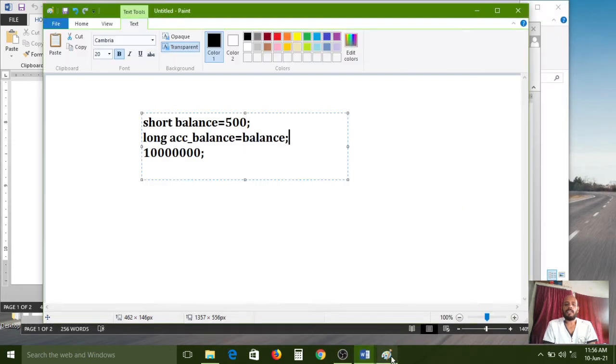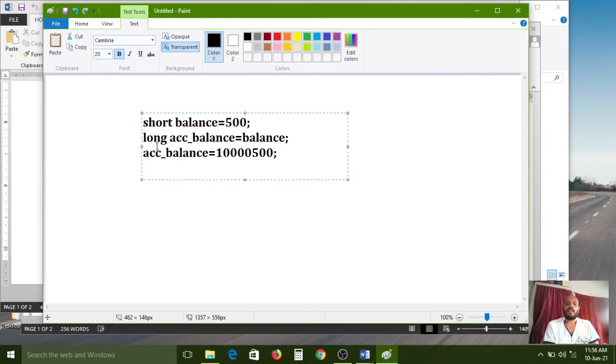So that's why I have assigned this variable to this one. Now the account balance, ACC underscore balance, can support this much amount along with this 500 also. Nothing but the total amount: the last 3 digits are 500. So 1 crore and 500 amount I have deposited, and I have the balance in my account.